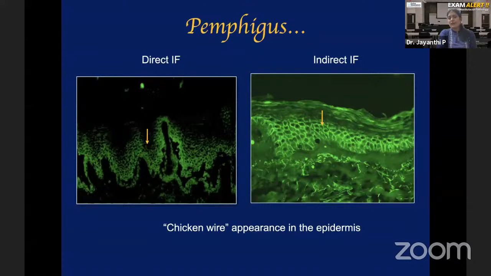So the confirmatory test for any autoimmune disease is to detect the autoantibodies, and that is mainly done by direct and indirect immunofluorescence. So this is what you need to know about pemphigus. And please remember that Pemphigus vulgaris is the most common type of pemphigus. The picture I showed you was in the oral mucosa, but you also see vesicles and bulla on the skin because it's a mucocutaneous disease.